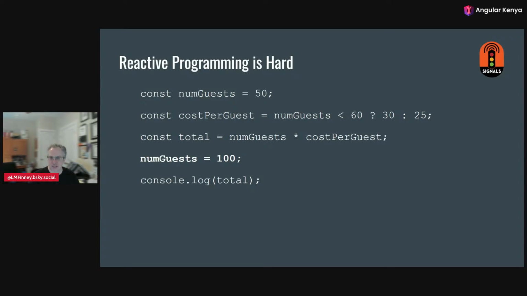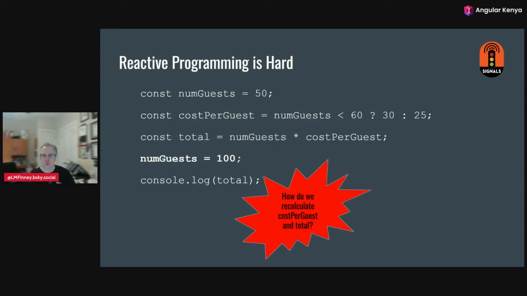what if we realize every guest we invited is going to bring someone with them? So after we've made our calculation, we want to recalculate. Now, if this is a simple function, you can just pass in 100 again. Sure. But what if we are doing this for putting something on the screen and we don't want to recalculate everything? We only want to recalculate the things that need to be calculated. We want to figure out exactly what needs to be recalculated when part of the input changes. That's a lot more difficult.